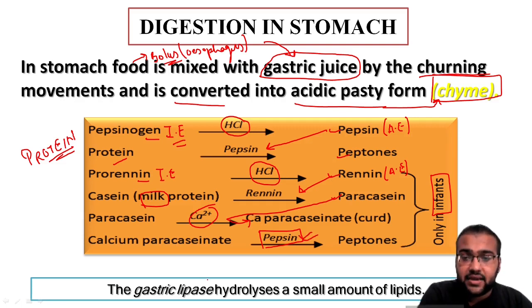The gastric lipase, the term lipase simply defines it, is involved in the digestion of lipid. So a small amount of lipid digestion also occurs in the stomach by an enzyme known as gastric lipase.